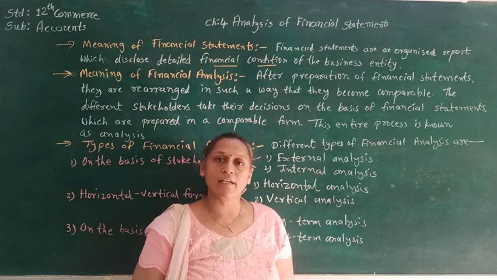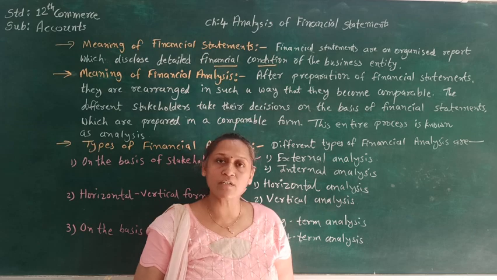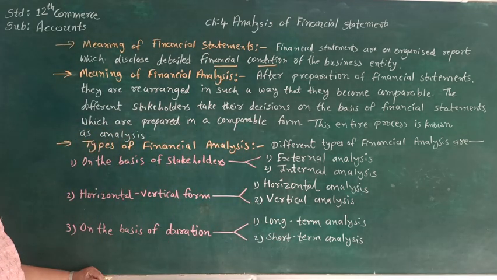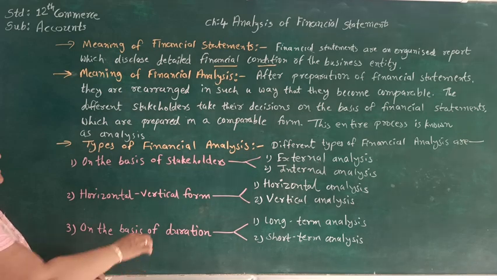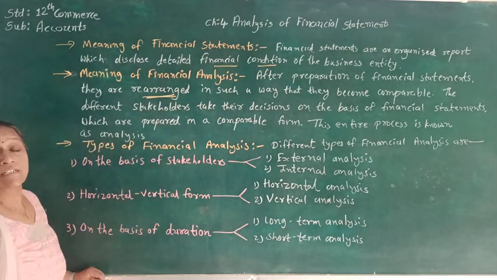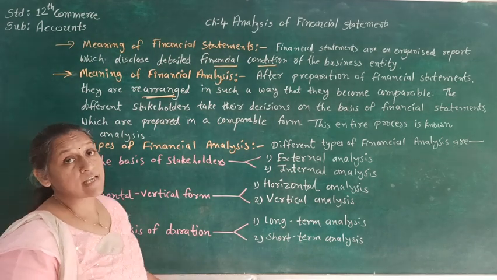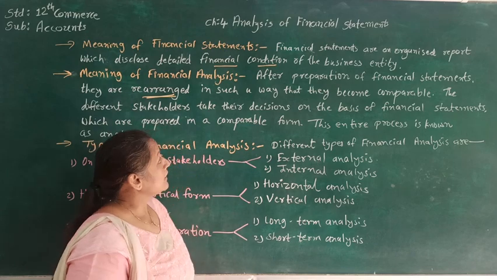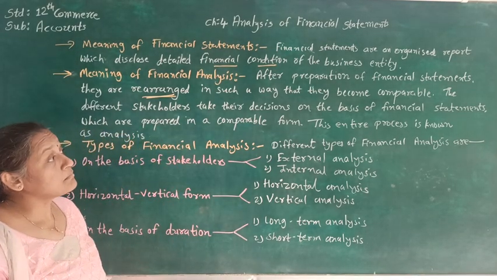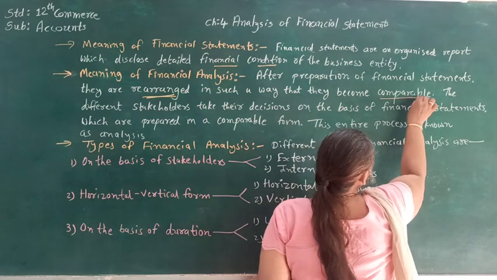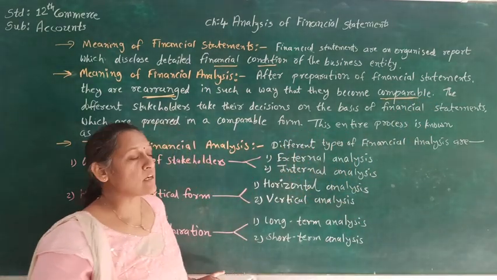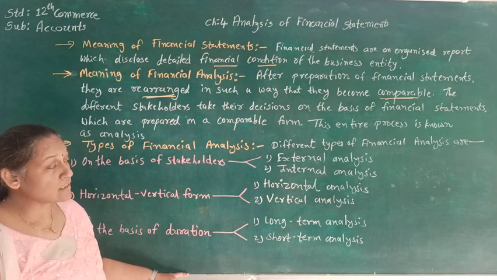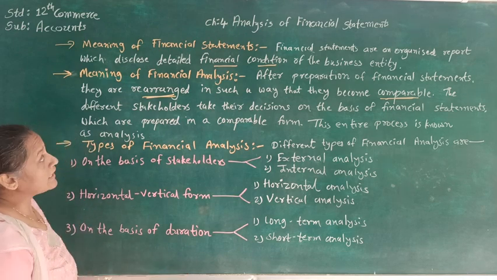So here we are going to analyze the financial statement, and the definition of financial statement analysis is, after preparation of financial statement they are rearranged. So here whatever the detail is there, whatever the figures are there in the financial statement, there we are going to rearrange in such a way that they become comparable. So here the comparison is going to be done. That comparison can be with the past or with the rival. So comparison can be there in the financial analysis.